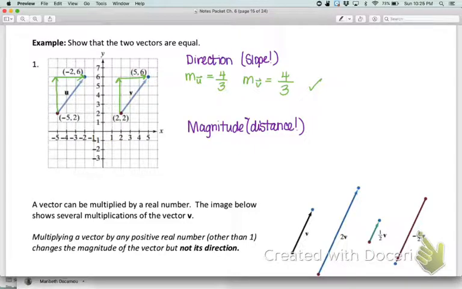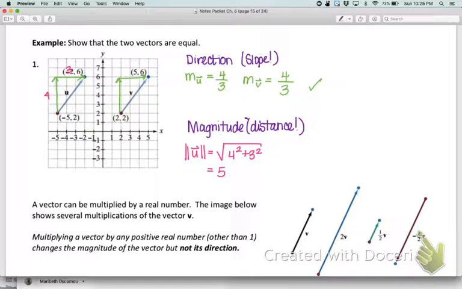Check. Now magnitude is basically the distance, and you can use the distance formula, but the distance formula is just the Pythagorean theorem. So I look here and I have 3 and 4 as my sides. So the magnitude of vector u, which we again use those double bars for, is going to be the square root of a squared plus b squared, because we're basically solving for c, Pythagorean theorem. So we're going to have 4 squared plus 3 squared. And you may recognize that one as a Pythagorean triple, 3, 4, 5.